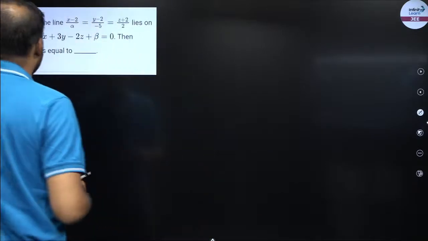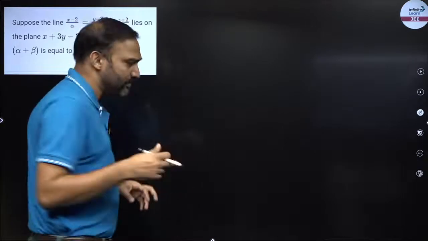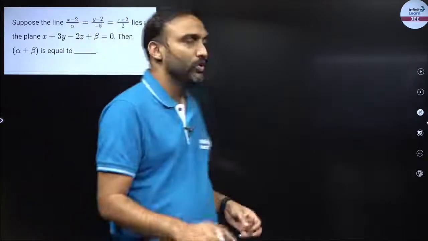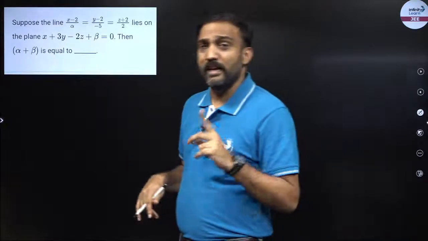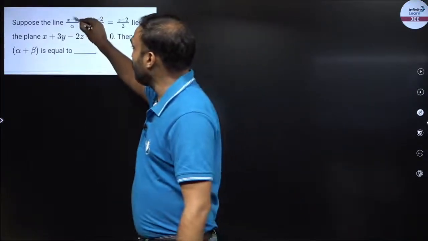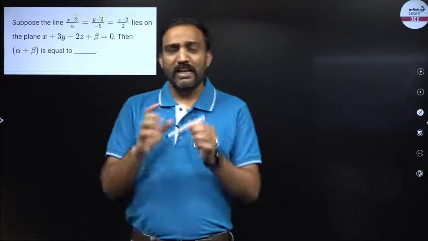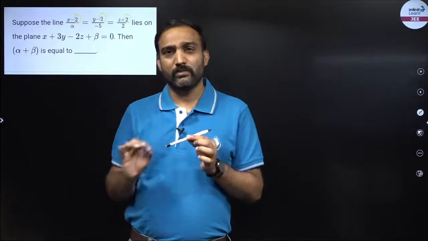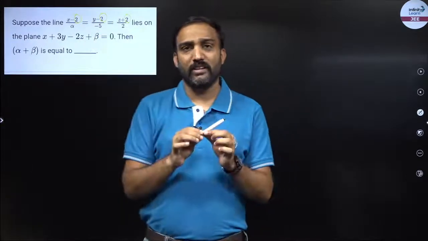What is the example number 1, guys? I have a line given, right? So which is x minus 2 by alpha, y minus 2 upon minus 5, z plus 2 upon 2. So whenever a line is given in the Cartesian format, सबसे पहले क्या चीज समझना है, ये जो points होते हैं, these values are the fixed point. Fixed point मतलब कि उस line के ऊपर आने वाला एक point दिया हुआ है तुम्हें, right? तो कोई भी लाइन का तुम यहाँ से एक पॉइंट निकाल सकते हो कि लाइन के ऊपर एक पॉइंट है.